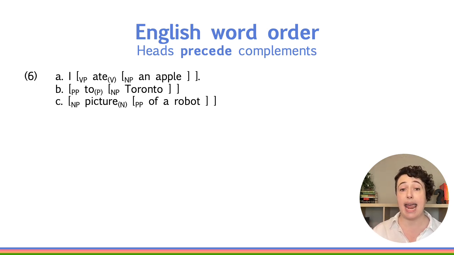6a, I ate an apple. The complement noun phrase an apple follows the verb ate. 6b, to Toronto. The noun phrase complement Toronto follows the preposition to. 6c, picture of a robot. The prepositional phrase complement of a robot follows the noun picture.